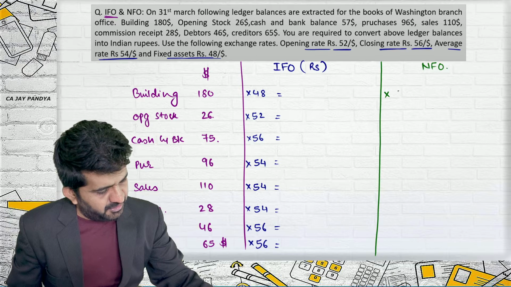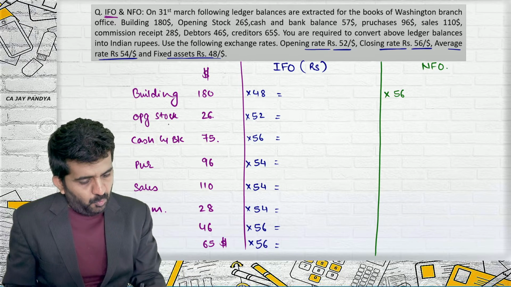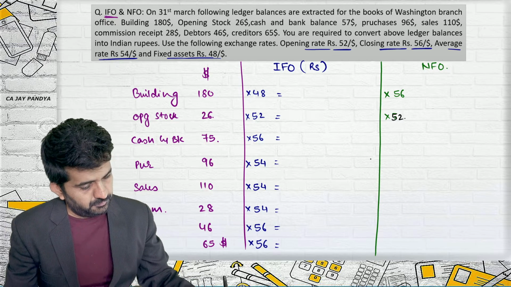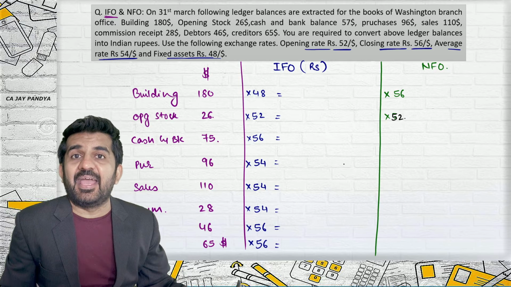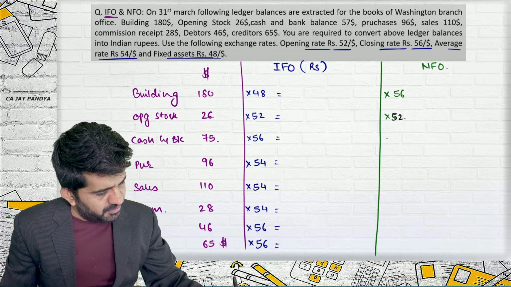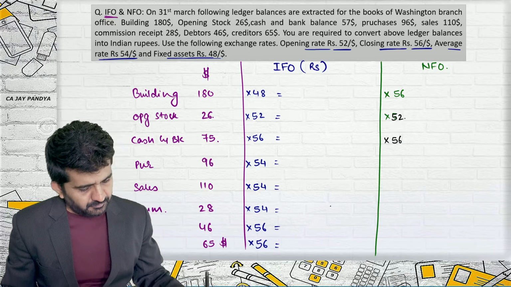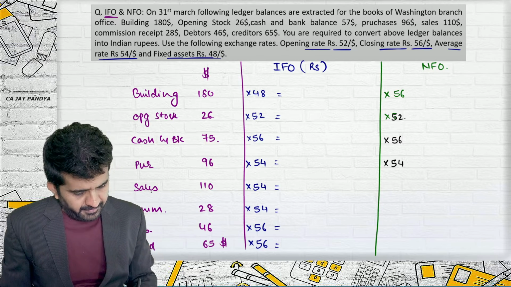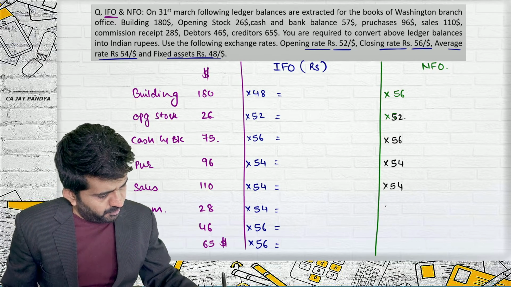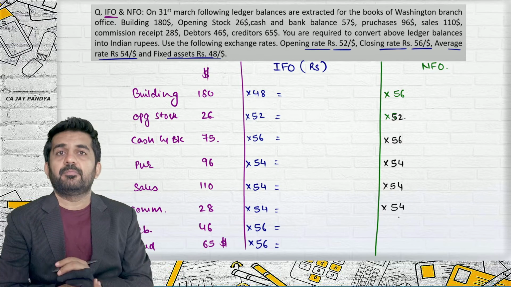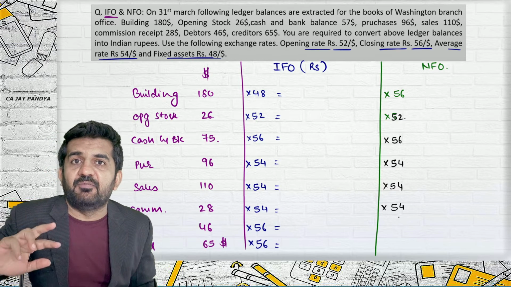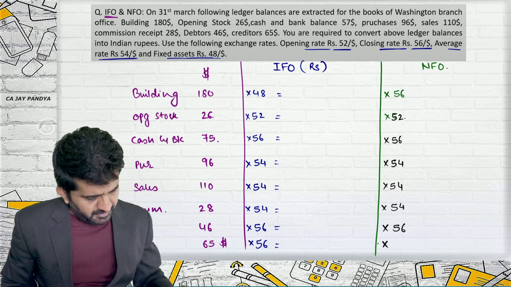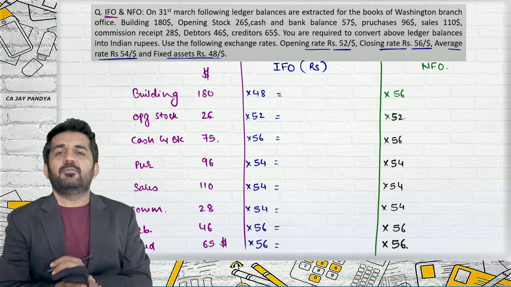Opening stock will be at opening rate 52. Cash and bank are monetary items, at closing rate 56. Purchases will be at average rate 54. Sales will be at average rate 54. Commission received will be at average rate 54. Debtors are monetary, but whether monetary or non-monetary, it will be converted at closing rate, 56. Creditors will also be converted at closing rate.